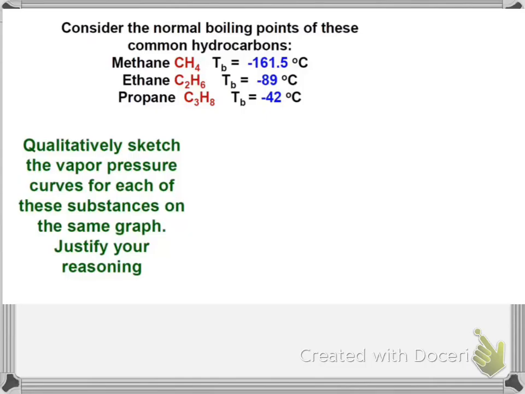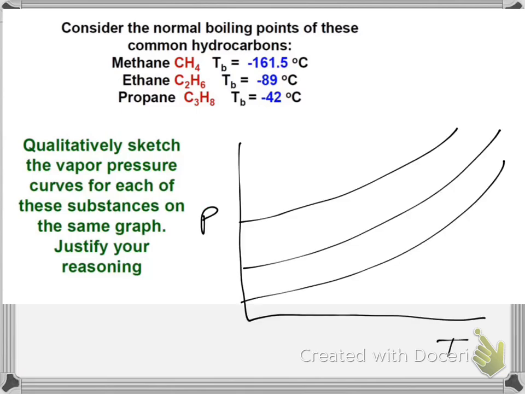Right, so here we have some boiling points, and now we need to draw the vapor pressure curve. So 3 different temperatures, and we would draw it like this. We know we have 3 substances, so we draw a line at a given pressure, and wherever it intersects is the boiling point. And so we drop down here, T boiling, and T boiling.